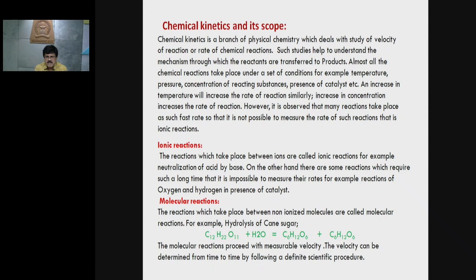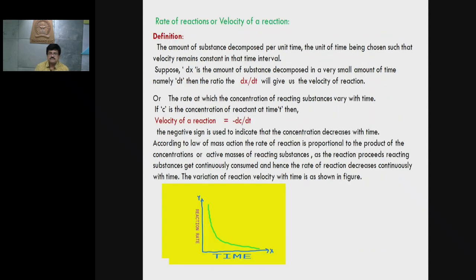The velocity can be determined from time to time by following a definite scientific procedure. So now all of you know that chemical kinetics is a branch of physical chemistry which deals with the study of velocity of reactions.